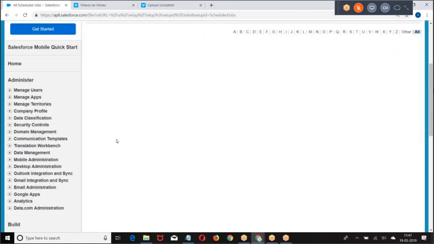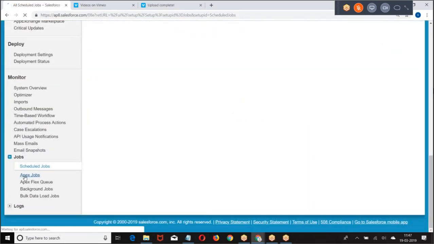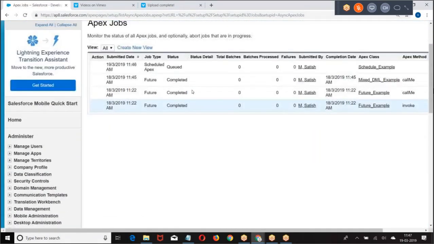So 11:47, go back to the Apex jobs. What was it? 11:47, still it is in the queued state. So whatever data I require, it is fetching it. Are you getting this? If you schedule at 11:47, it doesn't mean that exactly at 11:47 the job will complete. It is initiated, but if the data we need is available, it will execute.